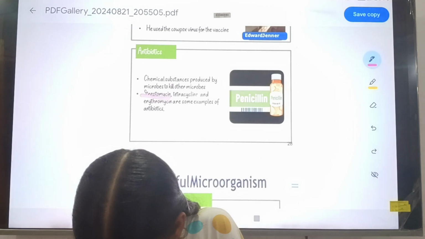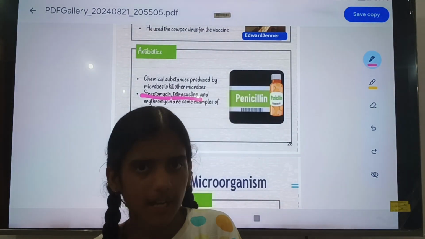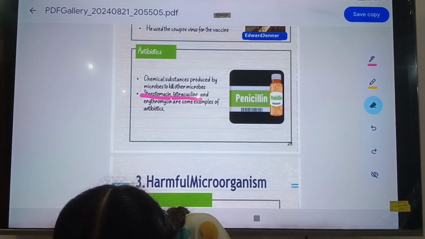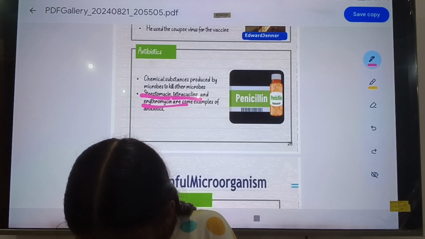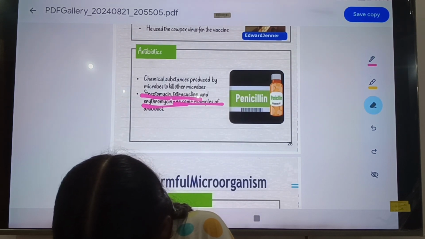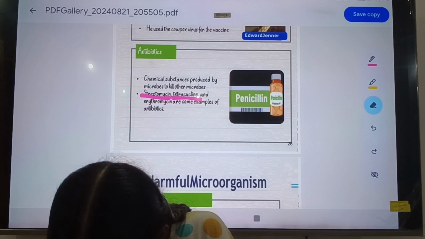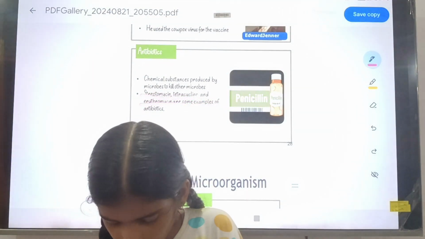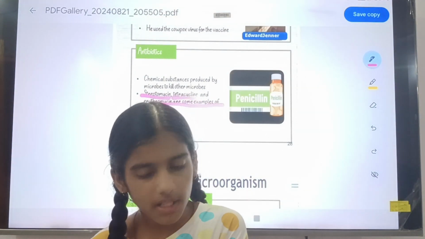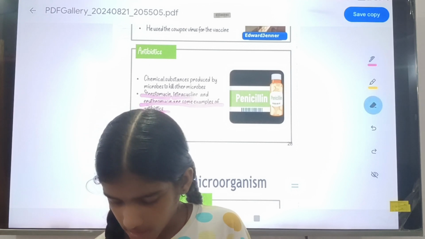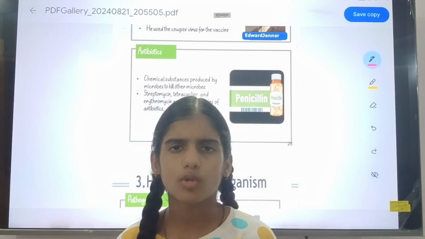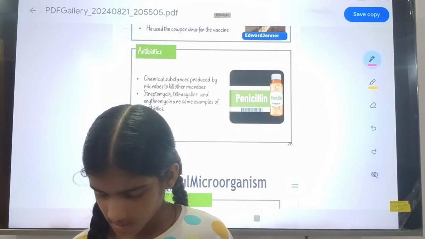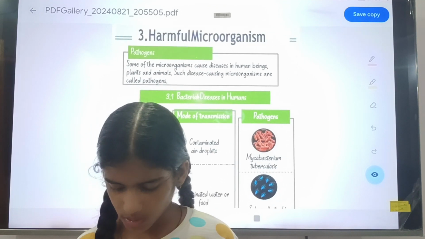Streptomycin, tetracycline and erythromycin are examples of antibiotics. Streptomycin, erythromycin and tetracycline are the names of some antibiotics. So, that was the end of useful microorganisms.